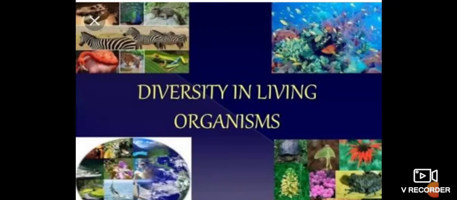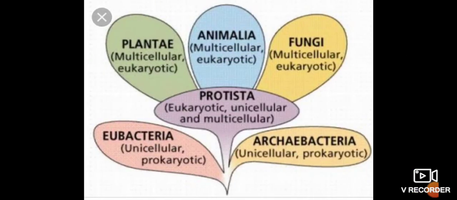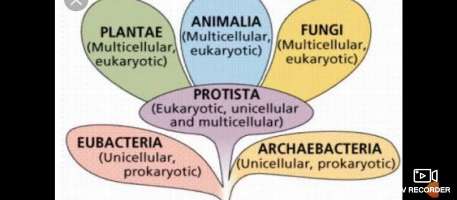Good morning, children. Today we are going to start a very beautiful and colorful chapter 7, Diversity in Living Organisms. Diversity means the variety, the different, and you have got many varieties in living organisms in both plants and animals. This is a tree for the living organism. Before that, I show you the chart.